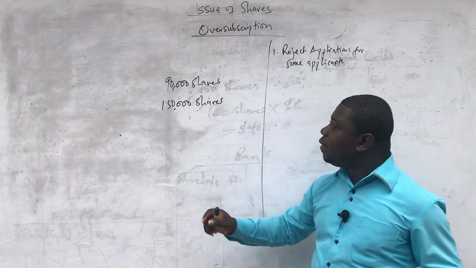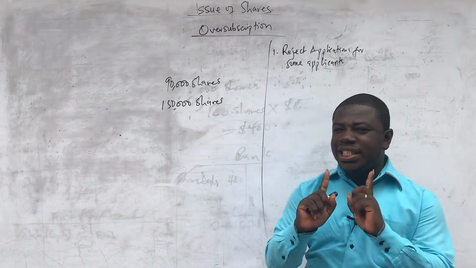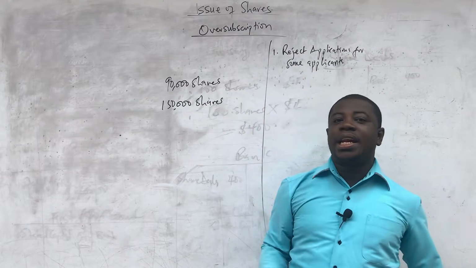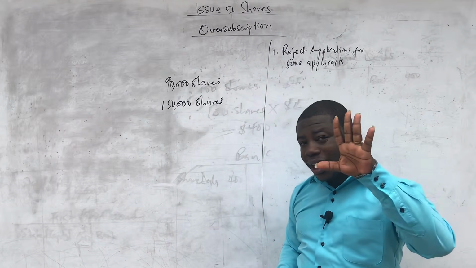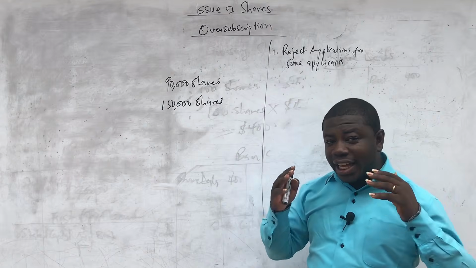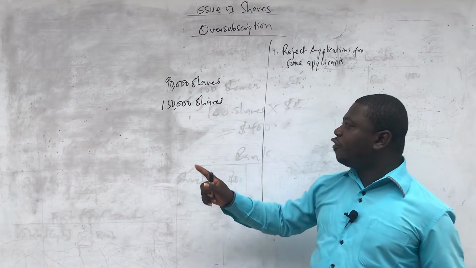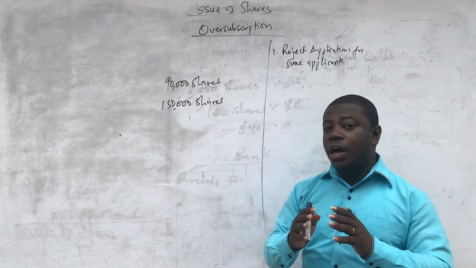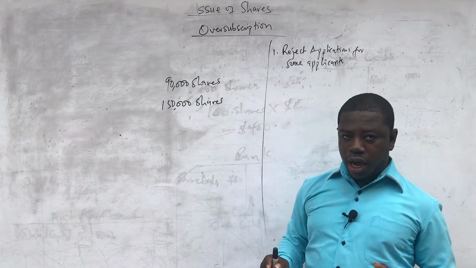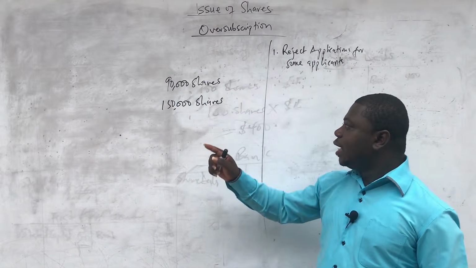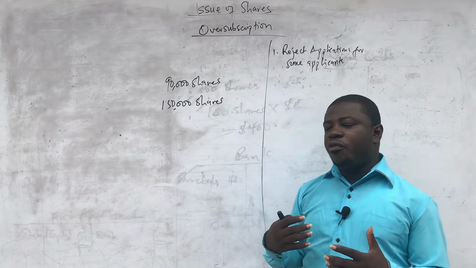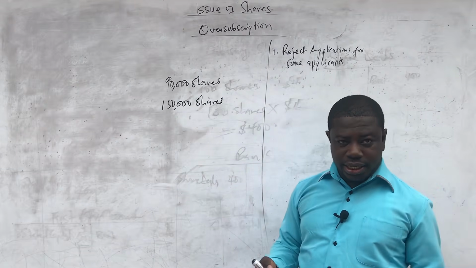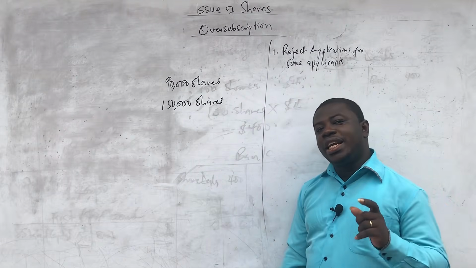Now, remember that these 150,000 shares does not necessarily mean that these are 150,000 people applying. No. One person can apply for 100 shares. One person can apply for 1,000 shares. One person can apply for 10,000 shares. It doesn't matter. So the fact that it's 150,000 shares being applied for does not necessarily mean that it is coming from 150,000 people exactly. No. I hope you get what I'm trying to explain. So what it means is that 150,000 shares are applied for, but the number of people could be way lesser than the 150,000, because one person can apply for more than 1 share. That is the meaning.